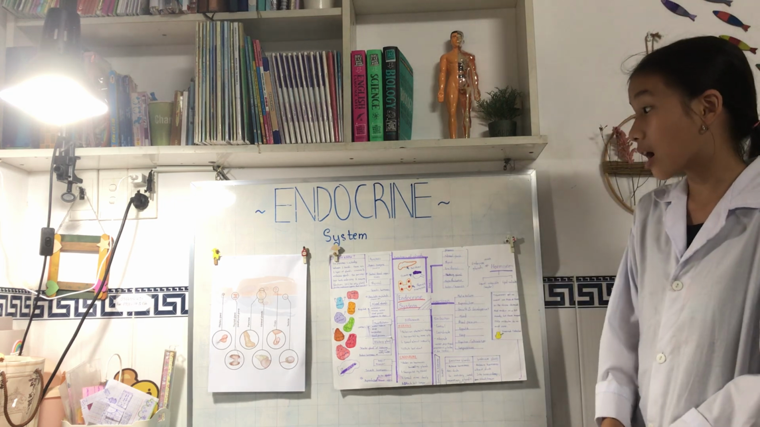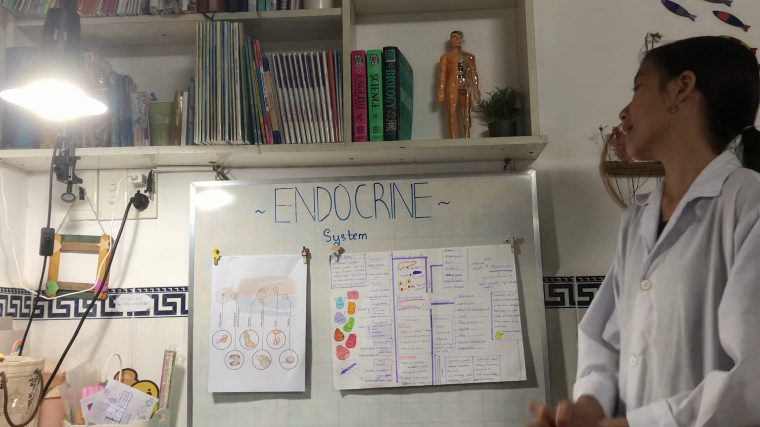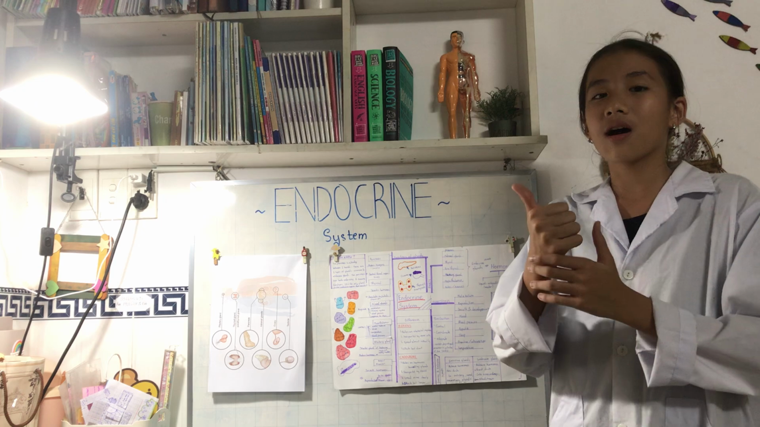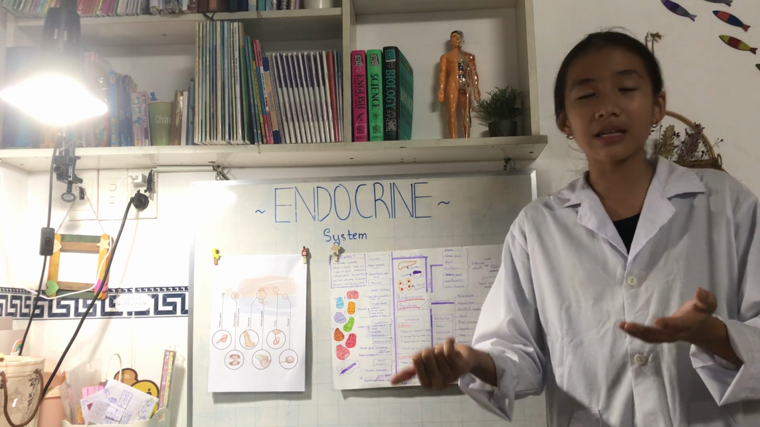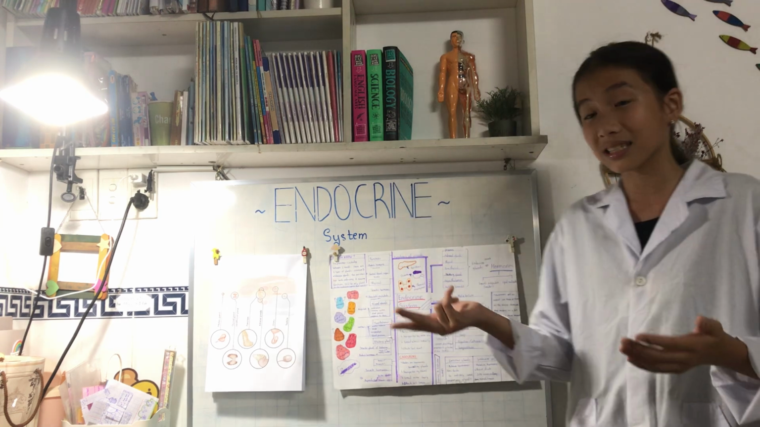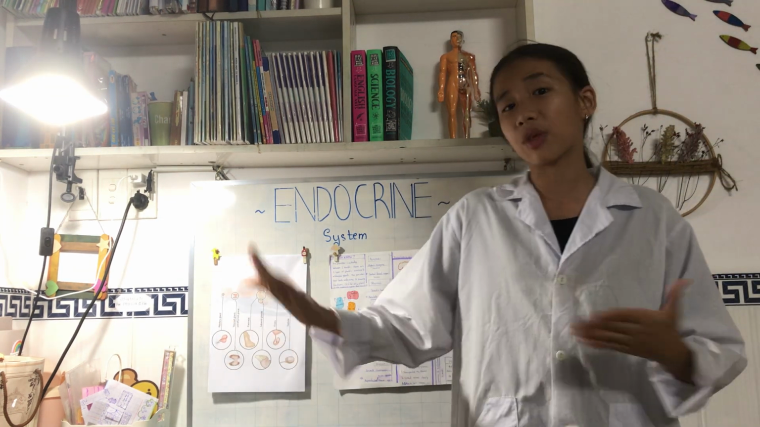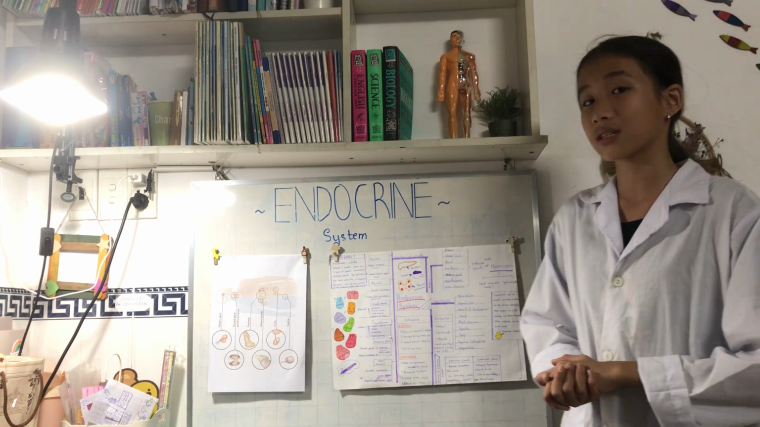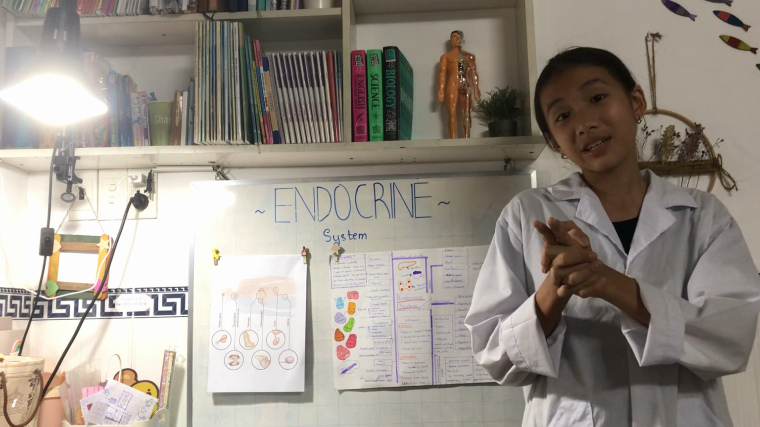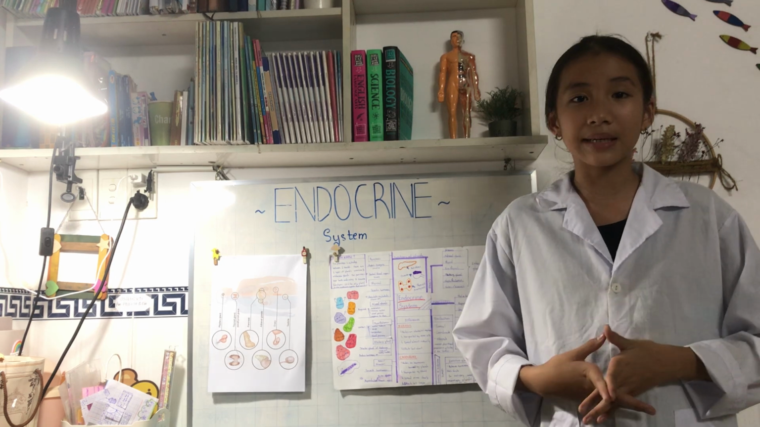And in this video, I'm going to talk about 3 main parts. The first part is the parts of the endocrine system. The second one is the functions of the endocrine system, and lastly is the functions of each of the glands, basically each of the parts that we have in the endocrine system. Now let's start with our first part, which is our parts of the endocrine system.